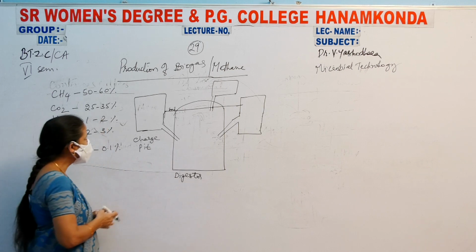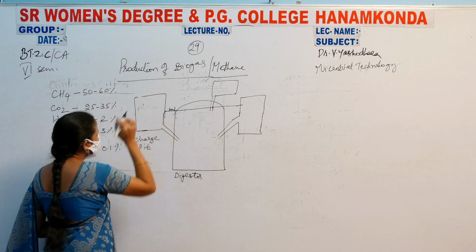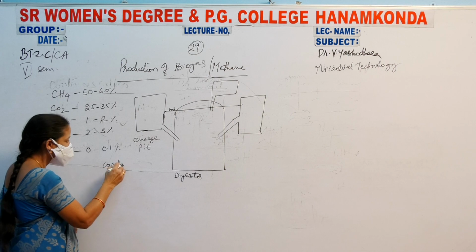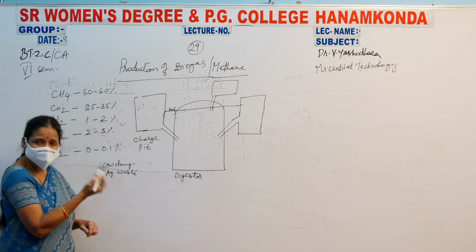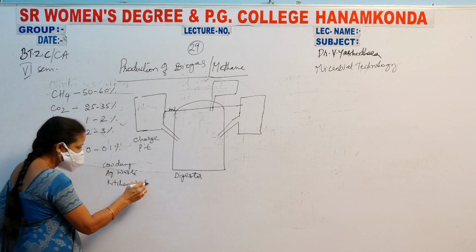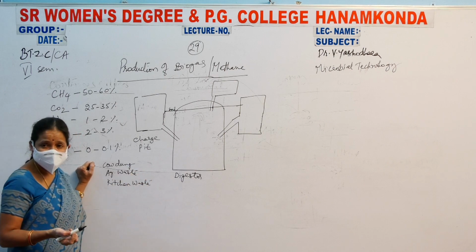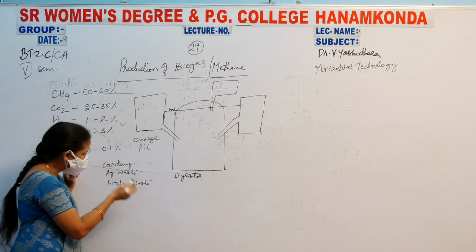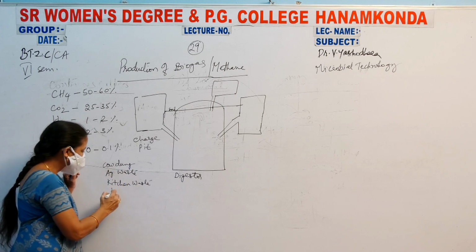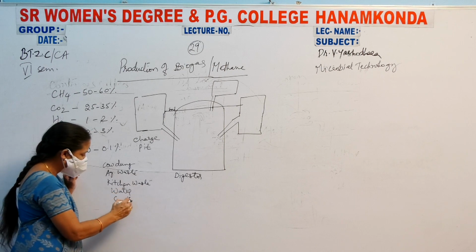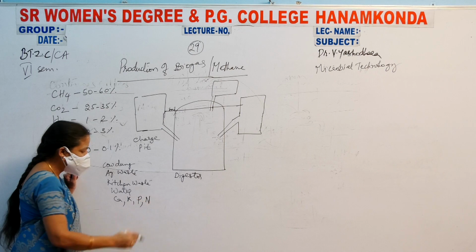In this charge pit, you will be adding all the things. What are the things? You can add powder, agricultural waste, kitchen waste, vegetable peels, vegetable waste, everything, and you will be adding water, then calcium, potassium, phosphate, nitrates.